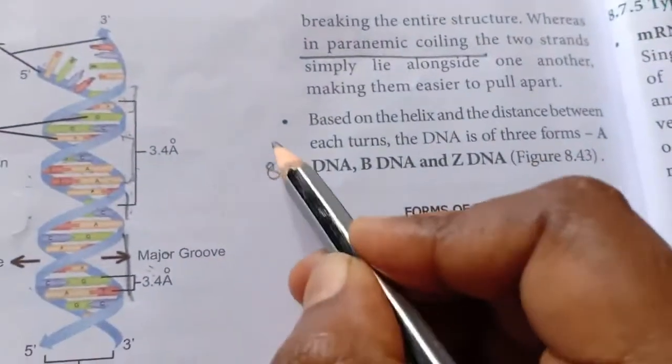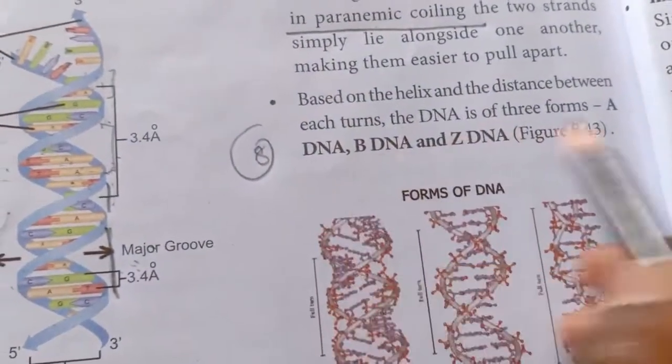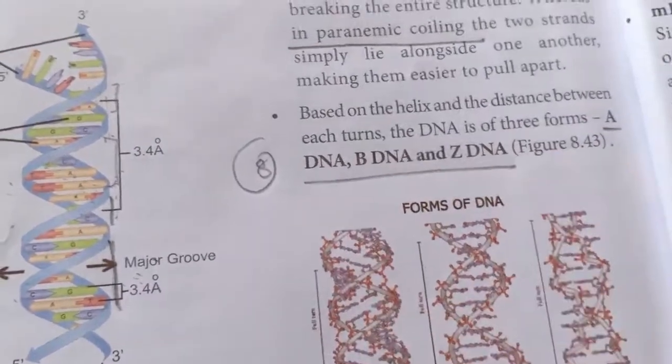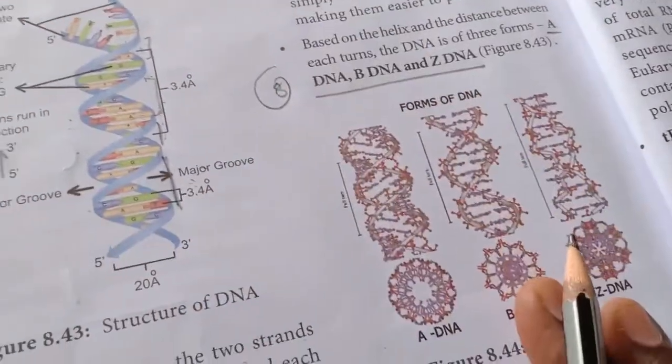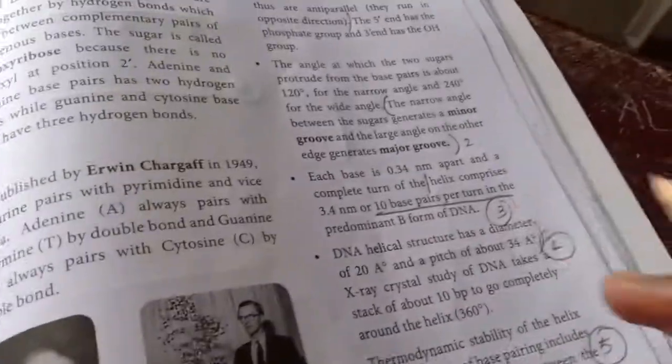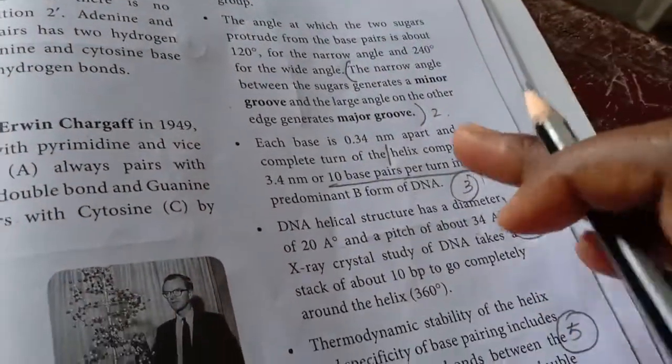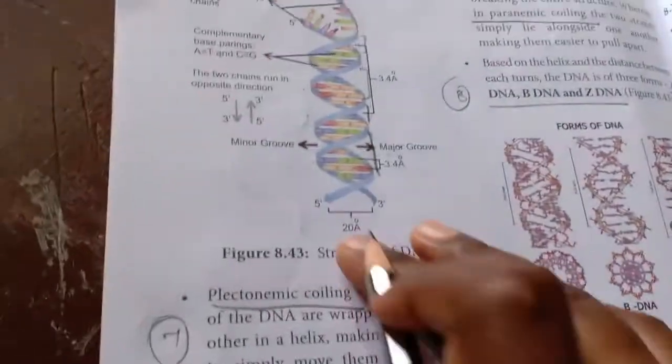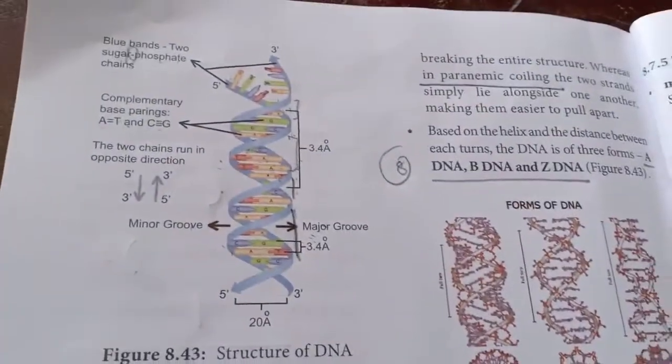And the eighth point is that there are three forms of DNA. They are A DNA, B DNA and Z DNA. So 8 points are there, children. I've just simplified it into a few points. So make note of those simple points, and you have to draw the diagram for the structure of DNA.